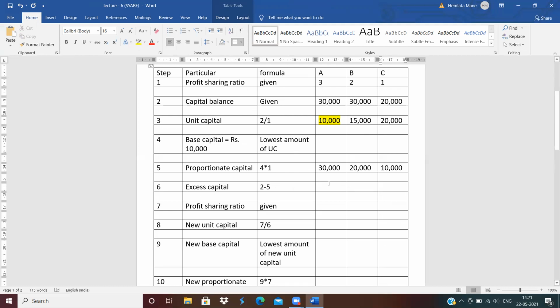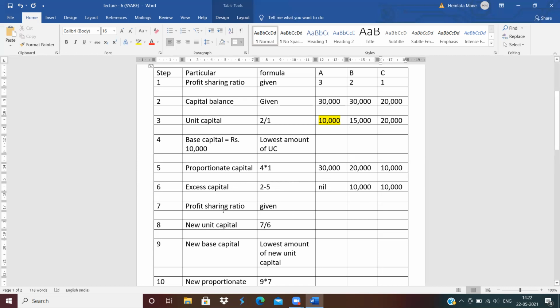Next is excess capital. How to calculate the excess capital? Capital balance minus proportionate capital. For A, 30,000 minus 30,000, getting 0, means nil. Next is 30,000 minus 20,000. Then you will get 10,000. Next is 20,000 minus 10,000. You will get 10,000.